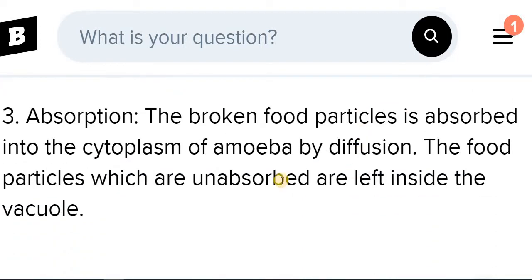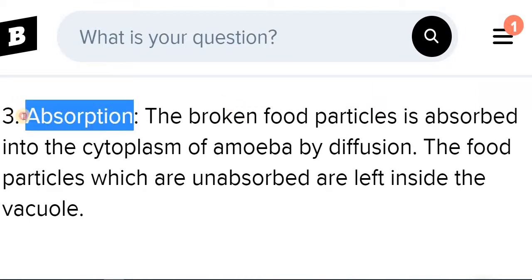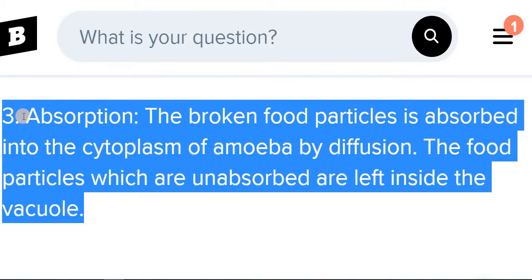After digestion, the third stage is absorption. The broken-down food particles which are in the food vacuole are now absorbed into the cytoplasm of the amoeba, and these absorbed particles move in the cytoplasm through a diffusion process.